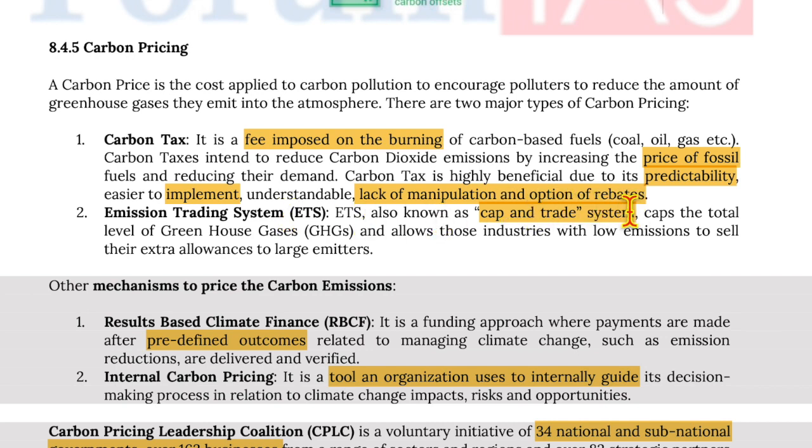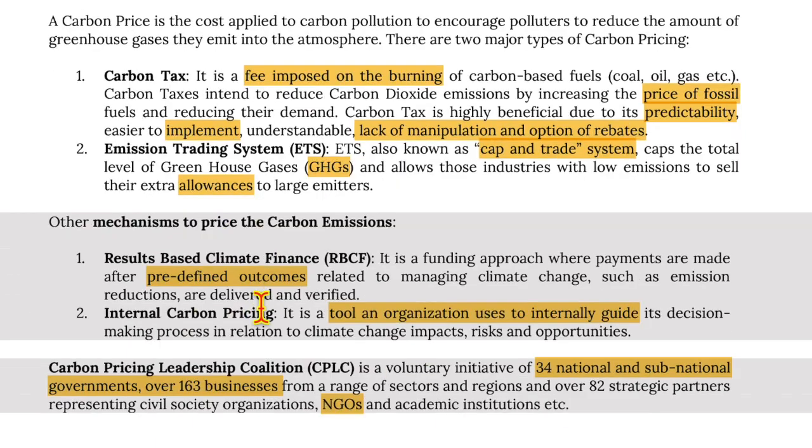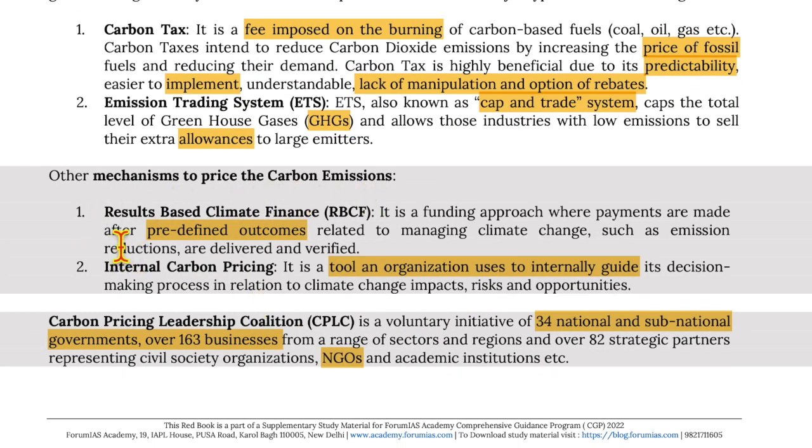Now, the emissions trading system, also known as the cap and trade system, caps the total level of the greenhouse gas and allows those industries with low emissions to sell their extra allowances to large emitters. Now, other mechanisms to price carbon emissions are result-based climate finance and internal carbon pricing. Result-based climate finance is a funding approach where payments are made after predefined outcomes related to managing climate change, such as emission reduction, are delivered and verified. Internal carbon pricing is a tool an organization uses to internally guide its decision-making process in relation to climate change impacts, risks, and opportunities.